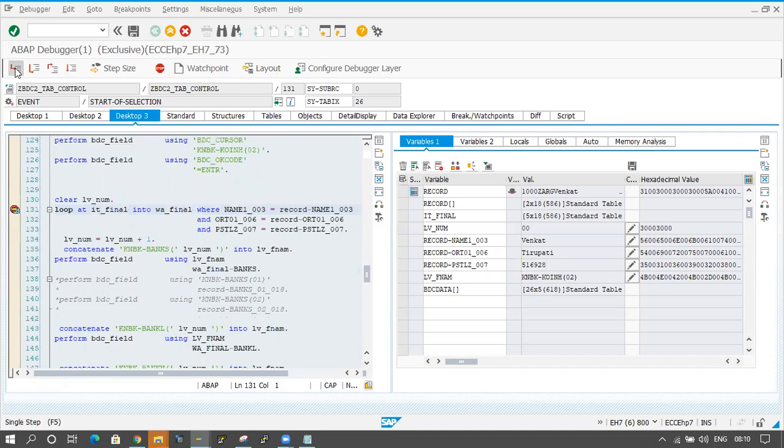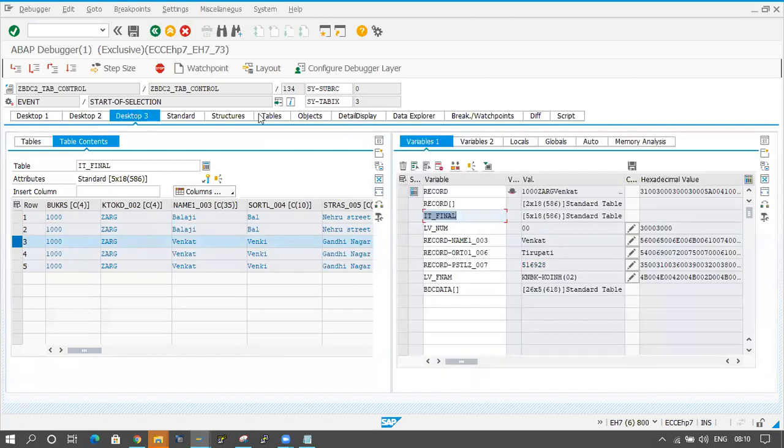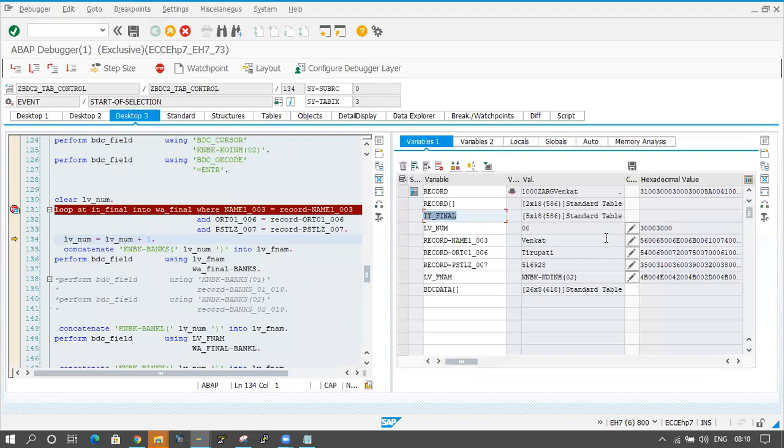Click on F5 button. The cursor is at third line. Okay, third line. So in the IT final, it is coming to the third record. Okay, first two records are not satisfying. The name is different here. So it is coming to third record now. Now it will loop here from third record onwards. LB underscore number equal to 00 is there because of the before loop only. I am clearing the LB underscore number. Okay, so this is a new customer. So from 00 onwards, it should start here. Click on F6.